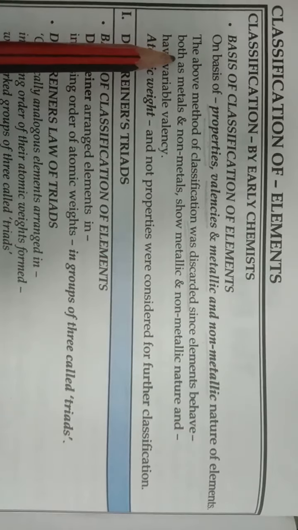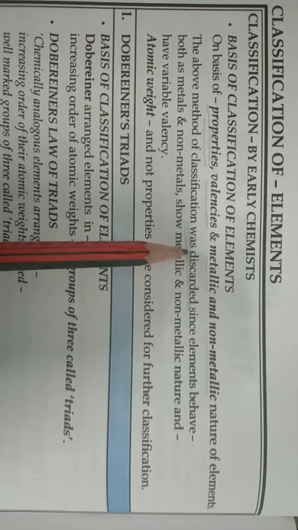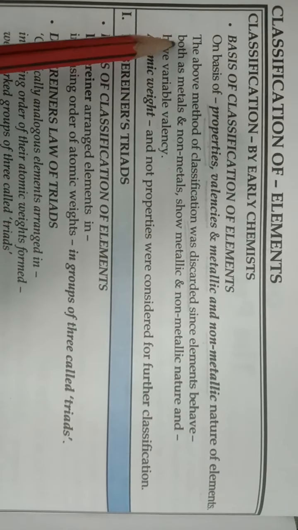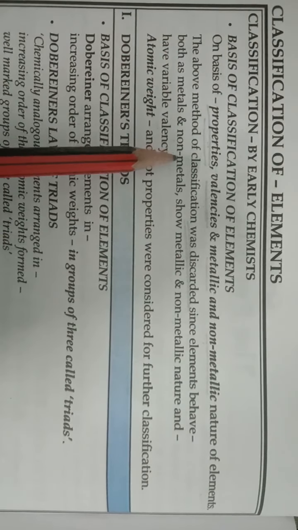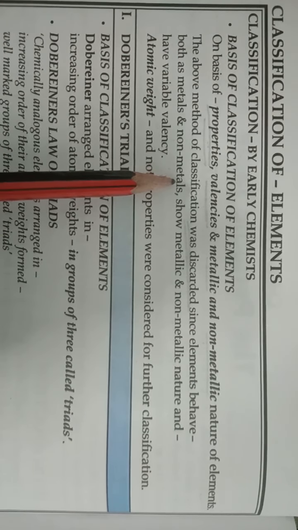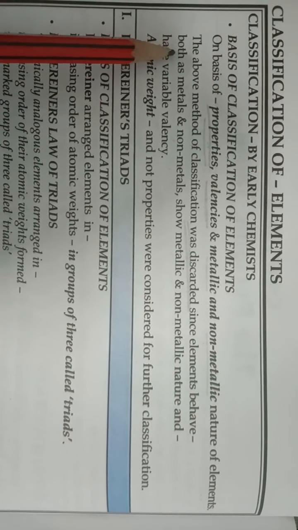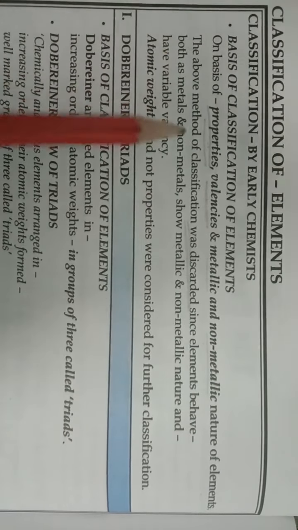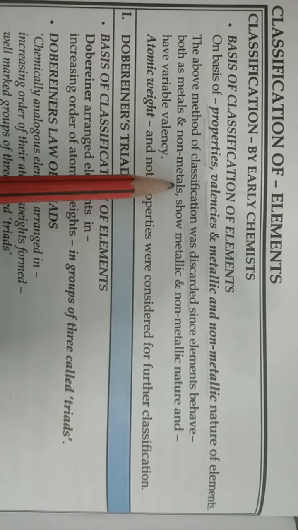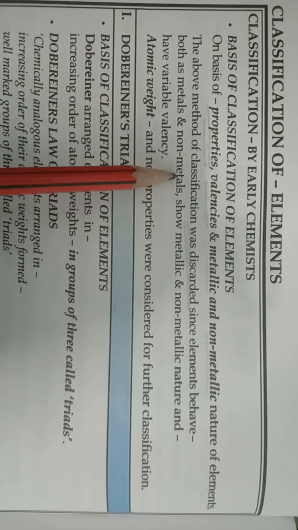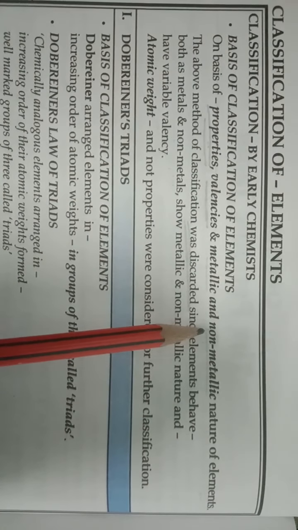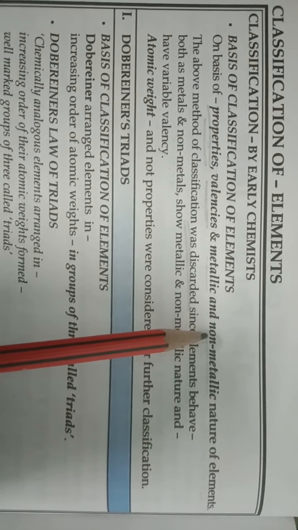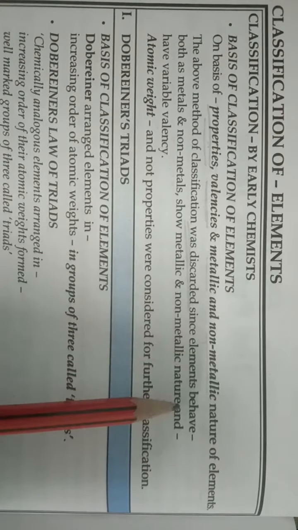Because elements can have both metallic and non-metallic characters. A few elements can behave both as metals and as non-metals. So we cannot classify all the elements clearly on the basis of metals and non-metals.